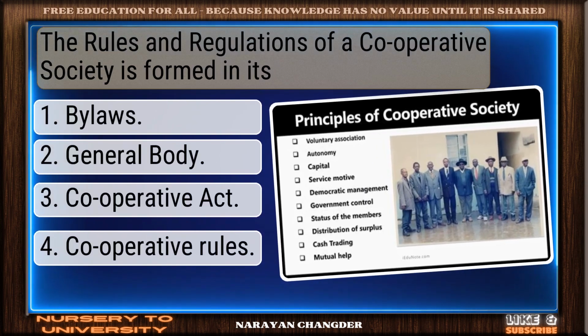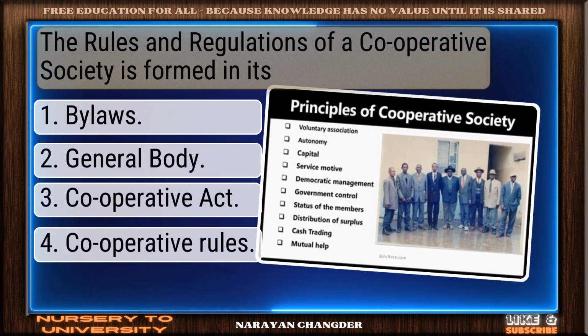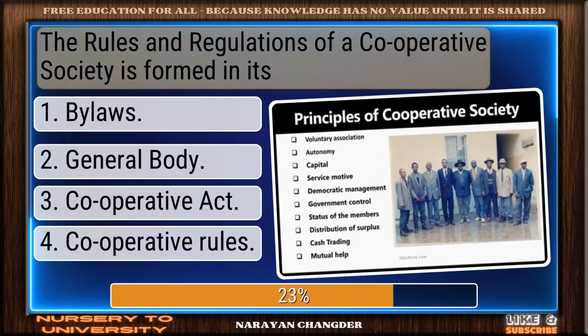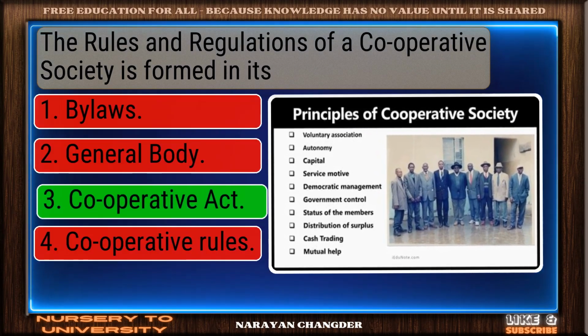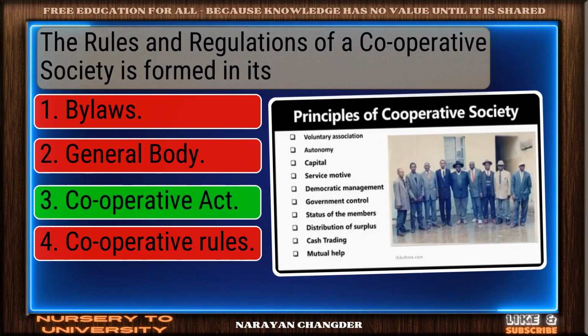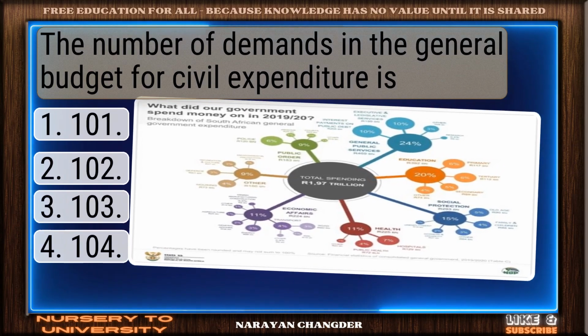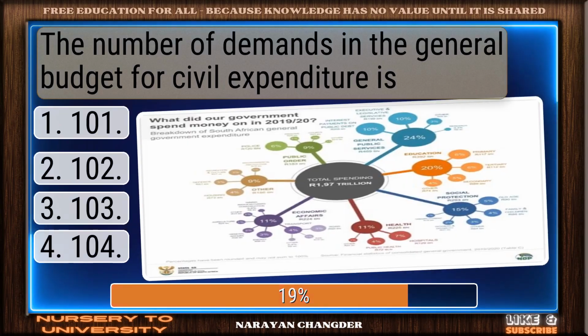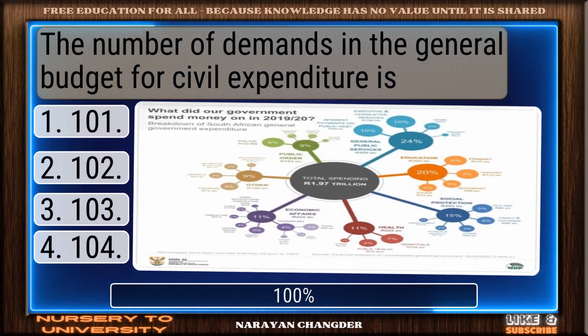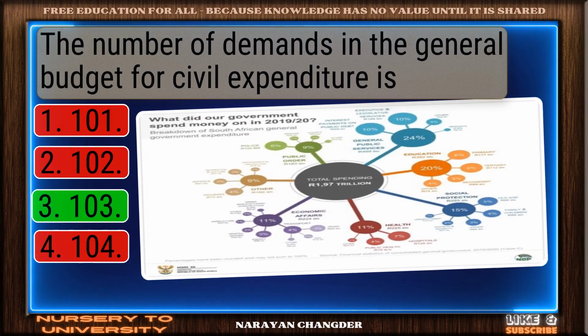The rules and regulations of a cooperative society is formed in its... Strong choice. Cooperative Act is right. The number of demands in the general budget for civil expenditure is... Well reasoned. 103 is correct.